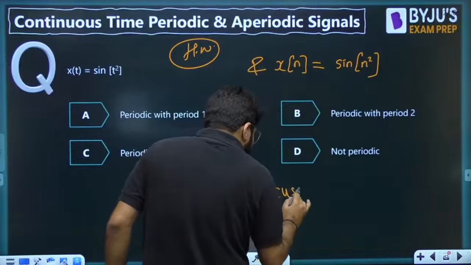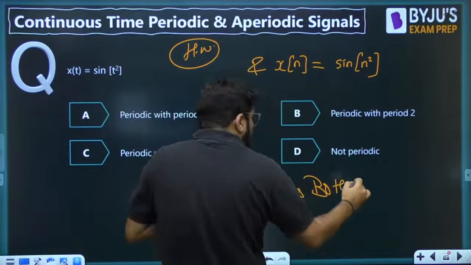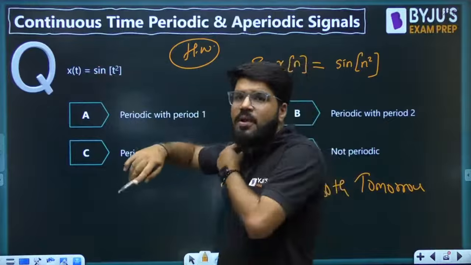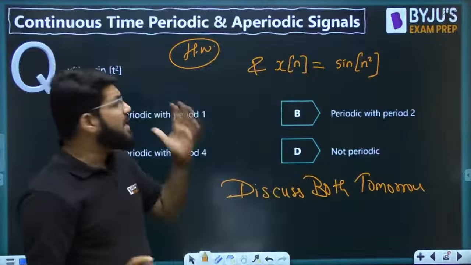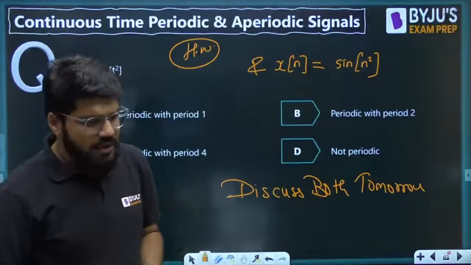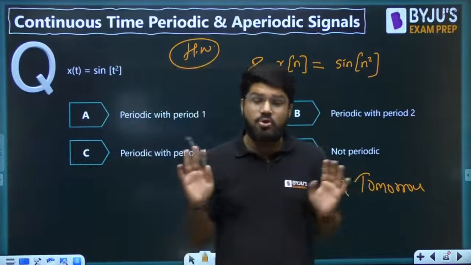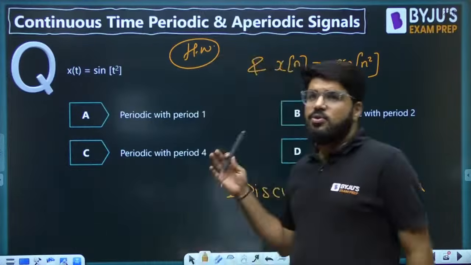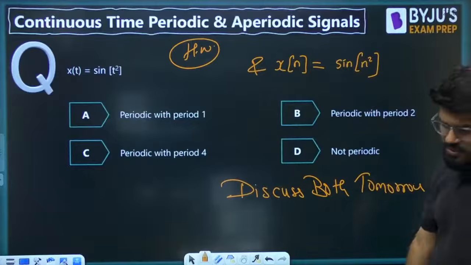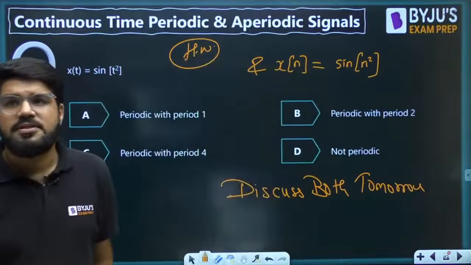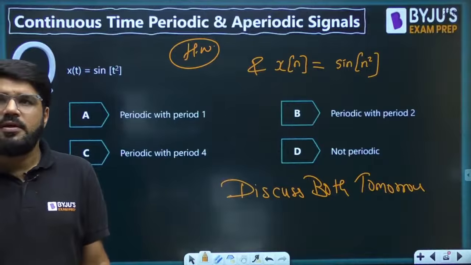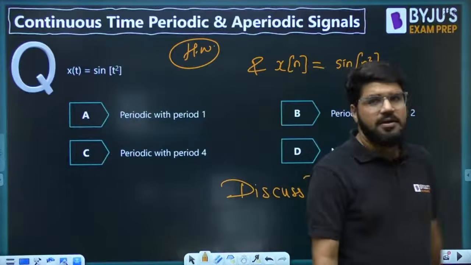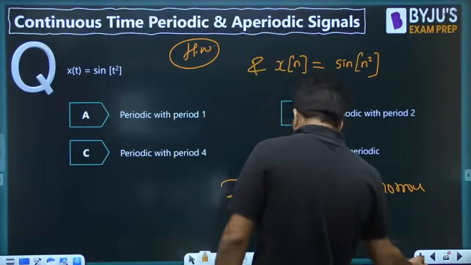And we will discuss both tomorrow. This is just to show you, try out sine t square. Then I will explain both tomorrow, sine t square along with sine of n square. There is a reason I want to explain them together. So this is the homework, and you try the solution by that time, but we will discuss both the solutions tomorrow. Okay, moving ahead.